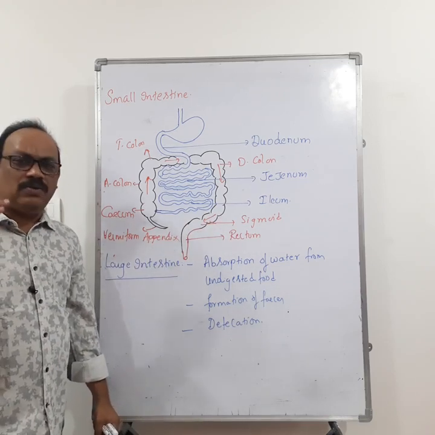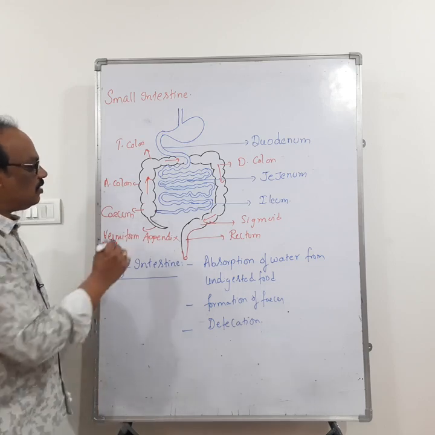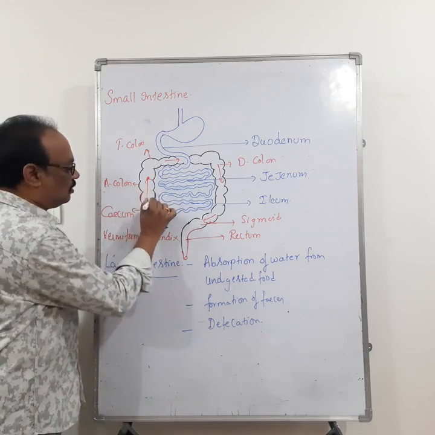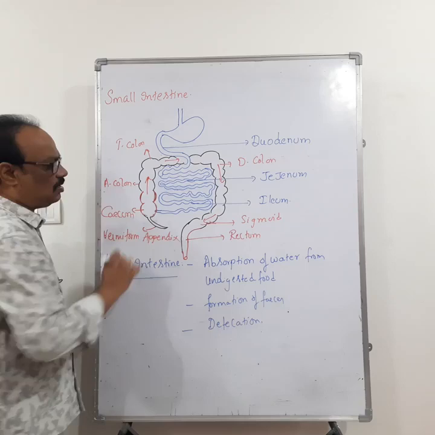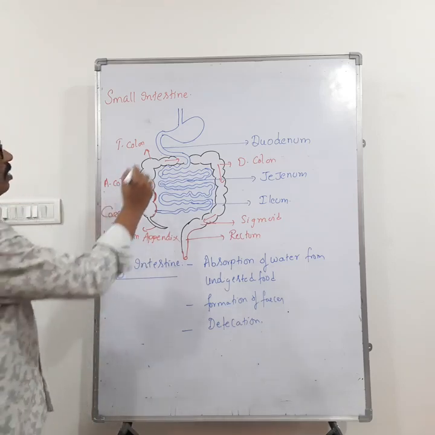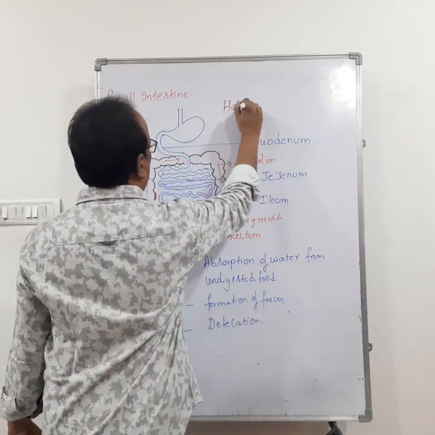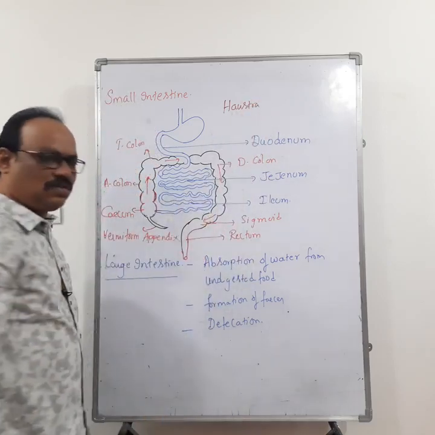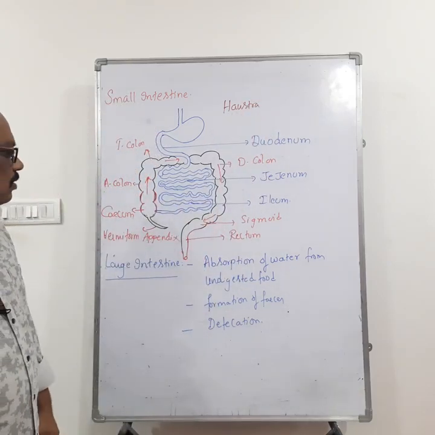How do you identify the colon? The colon is identified by the pouches. These are the pouches, called haustra.